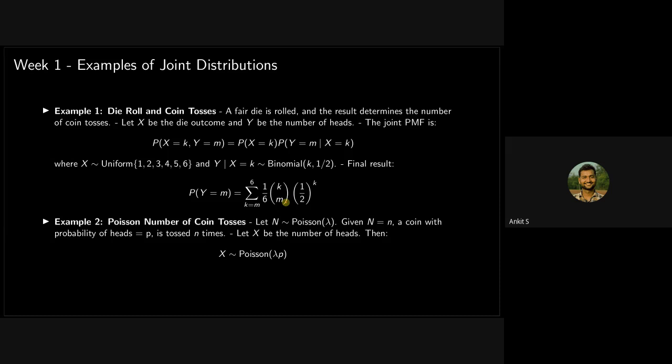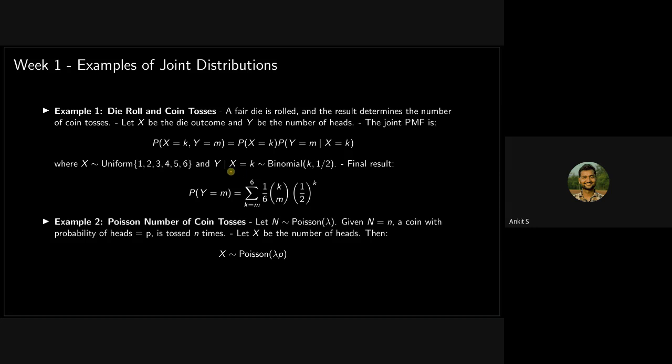Whatever value we get on rolling the die, we represent with k. Suppose the value that comes by rolling a die is 4, then we are tossing the coin 4 times.